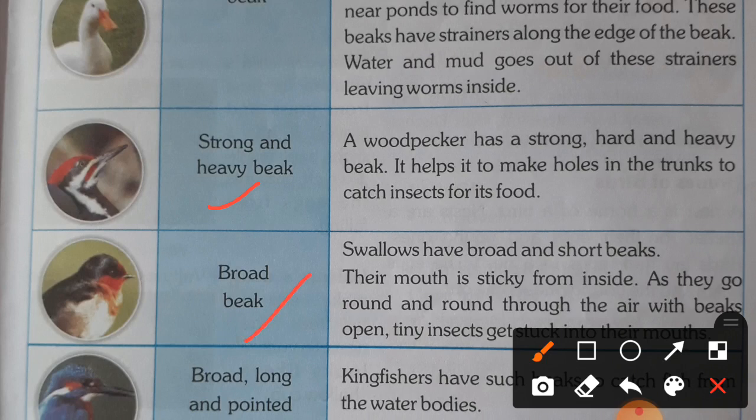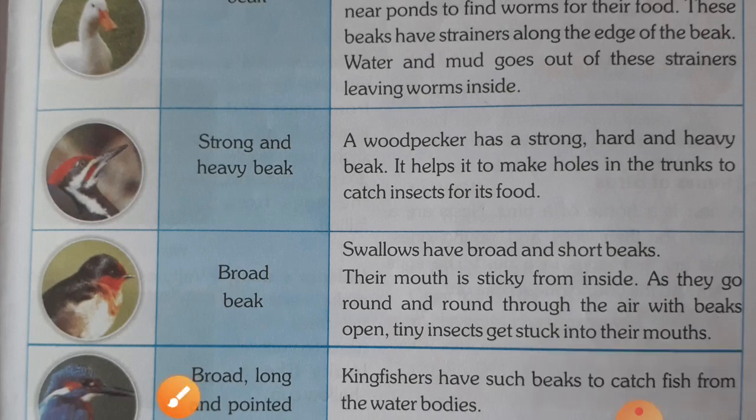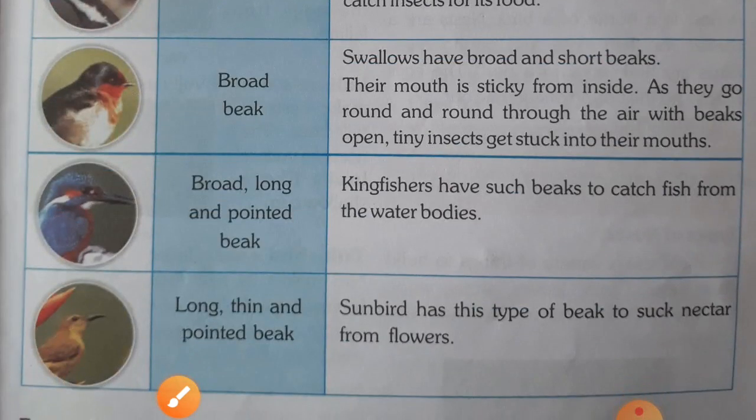Swallows have broad and short beaks. Their mouth is sticky from inside. As they go round and round through the air with beaks open, tiny insects get stuck in their mouths. So swallows have a sticky mouth, with which they trap insects in their mouth.